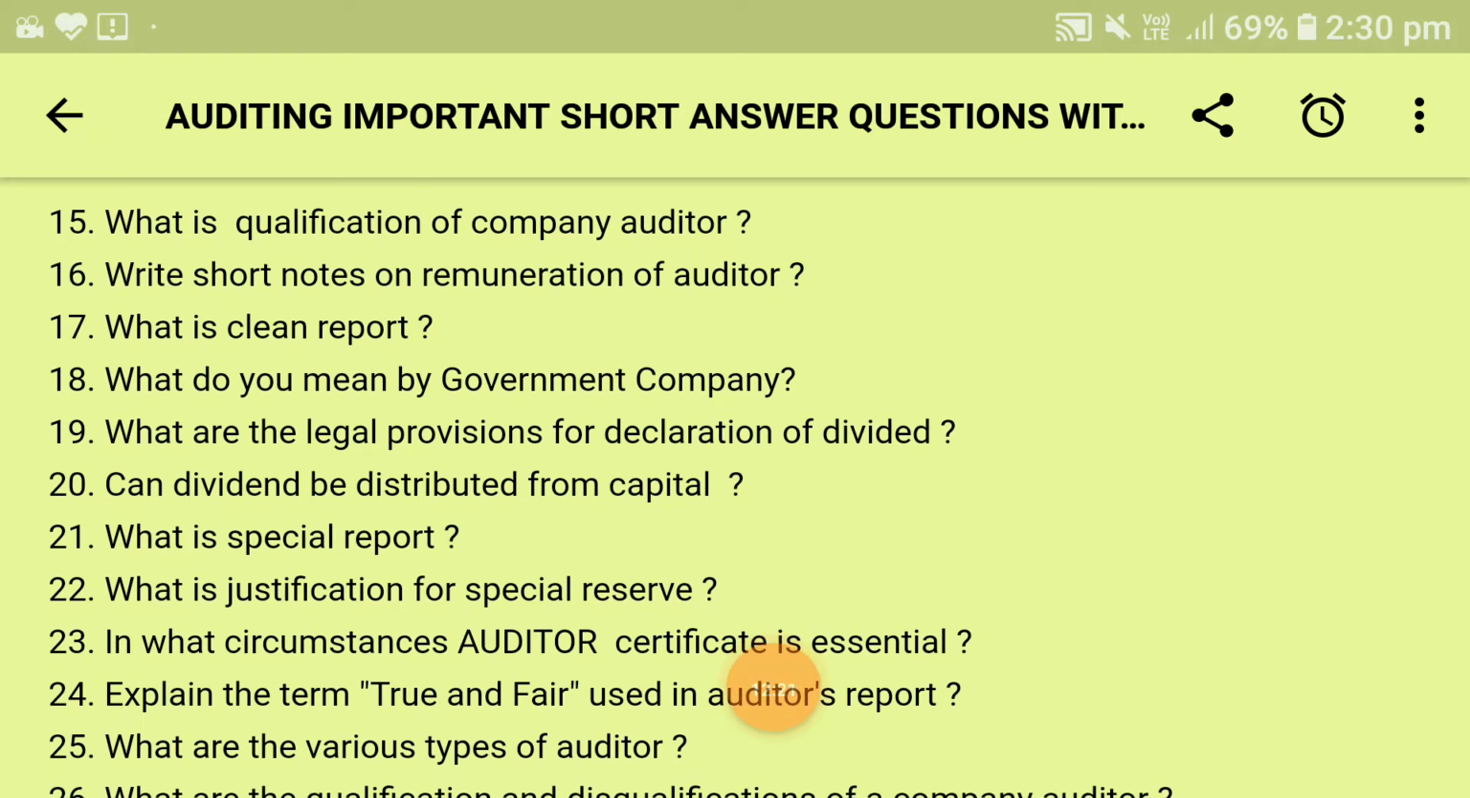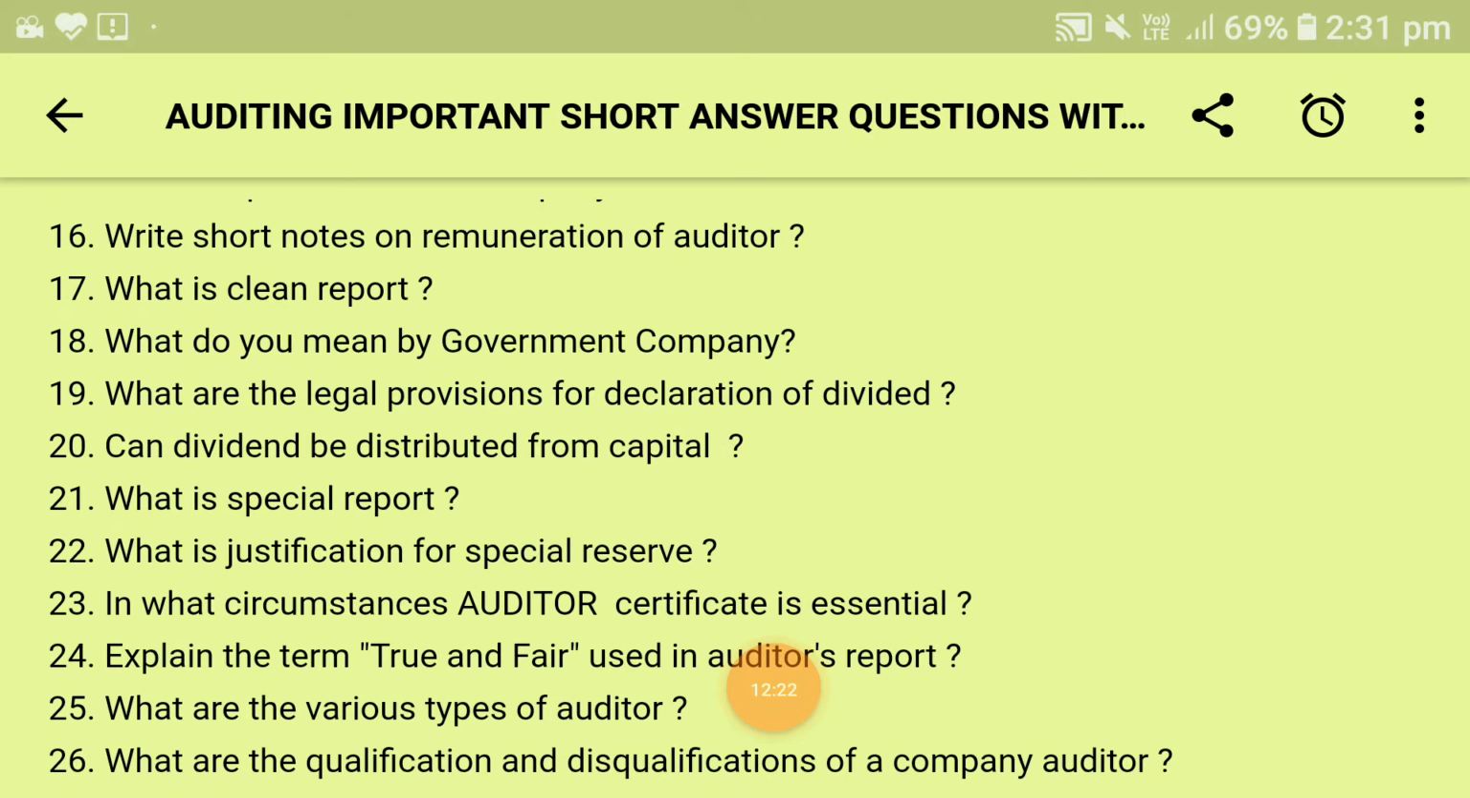Next is, what is the justification for secret reserves? The following justifications are given: first, to meet extraordinary losses; second, to hide management weakness; third, to strengthen the internal position of the concern; fourth, to withhold information about the progress of the company from trade competitors; and fifth, to provide protection in crisis.